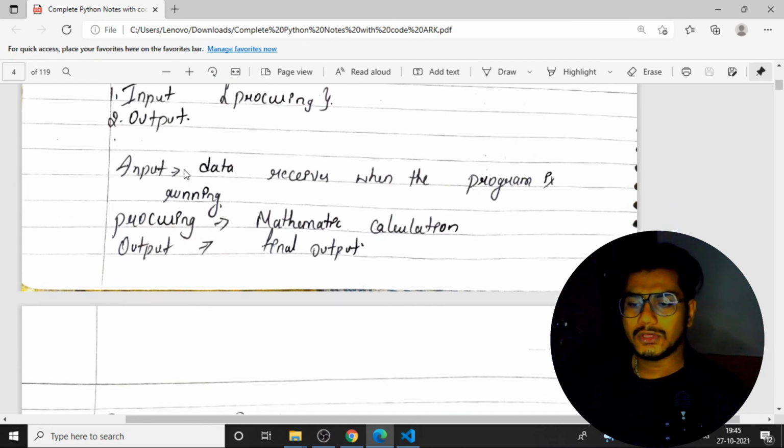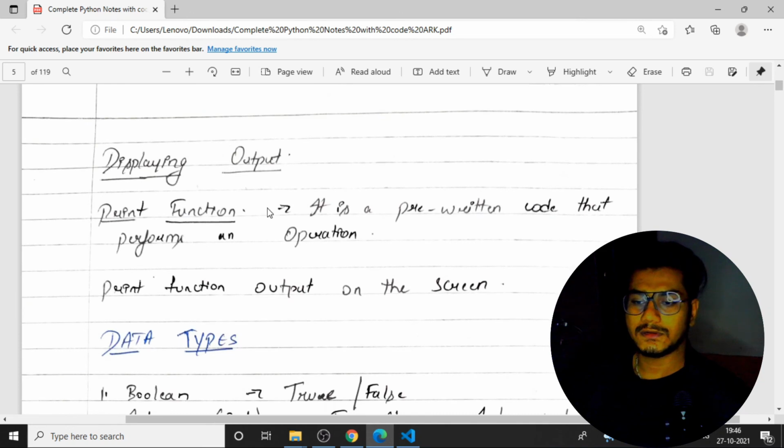So this you know. What is input? Data received by the program. Processing is nothing but a mathematical calculation inside. When you want to add two numbers, you need to add them, and that is called a mathematical calculation. Then I'll get the final result as output. That is what happens. Then displaying the output uses the print function, which is pre-written code. What is print? It is pre-written code inside Python.